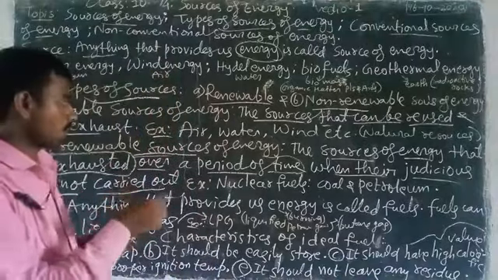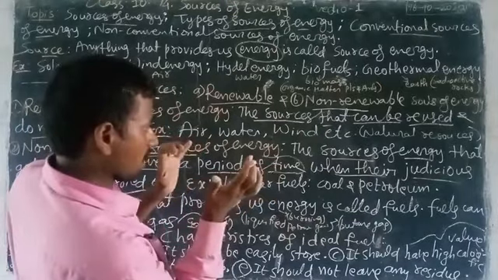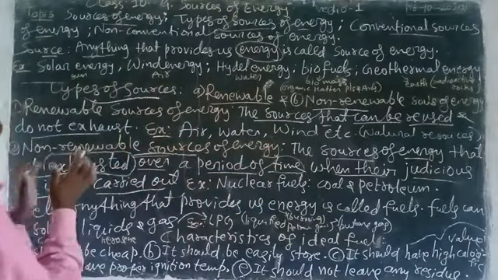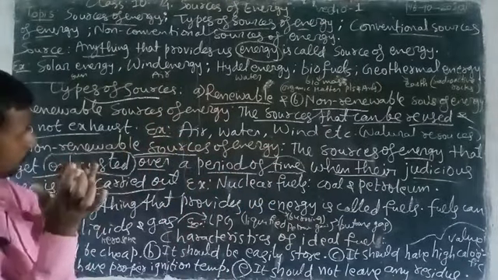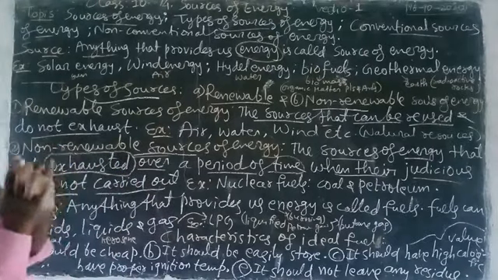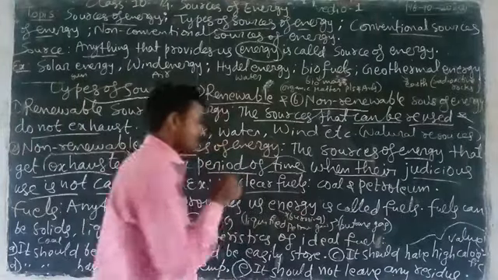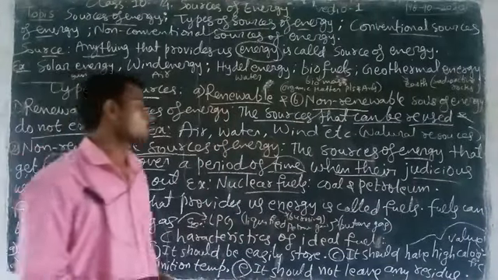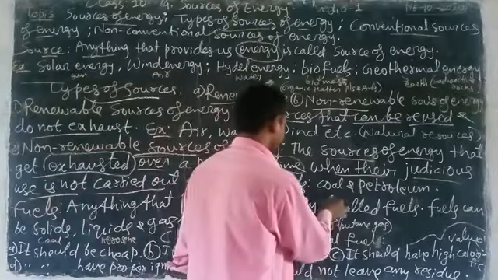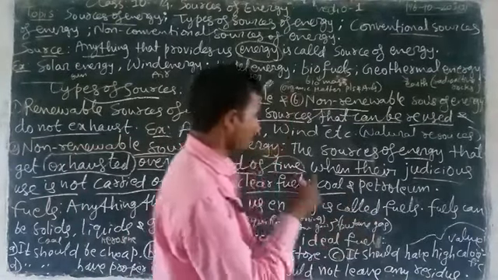Definition is important. You should write the definition in the proper way: the sources of energy that get exhausted over a period of time when their judicious use is not carried out. Examples: coal, nuclear fuels and petroleum.